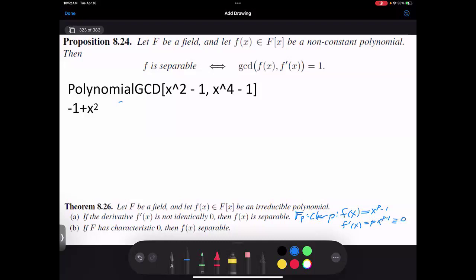So let's assume the degree of g is less than, say, the degree of f. And what I want to do is I'll write f of x as q1 of x, g of x, plus r1 of x, with the degree of r1 less than the degree of g.